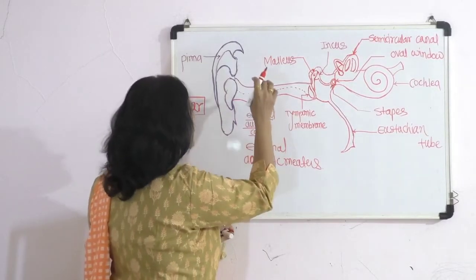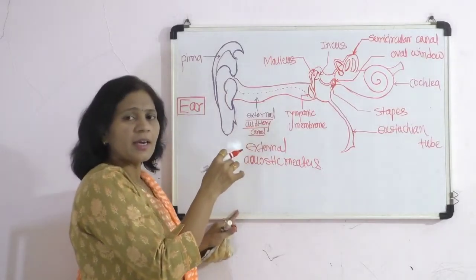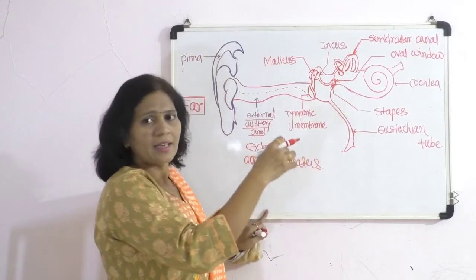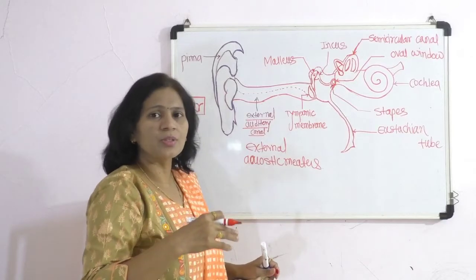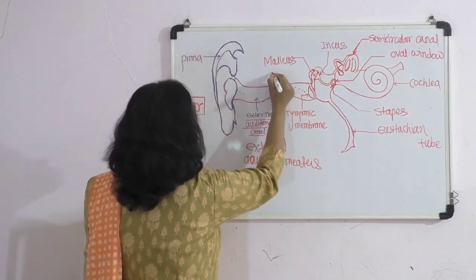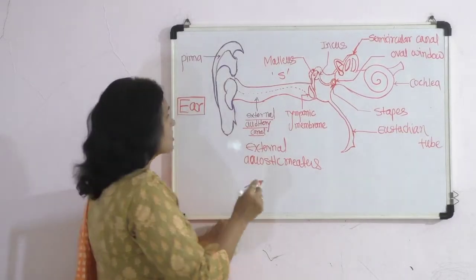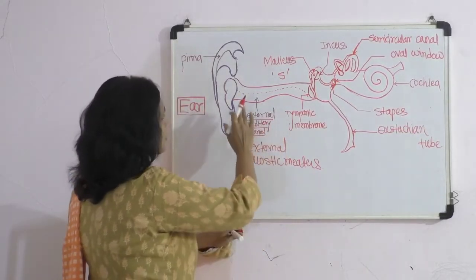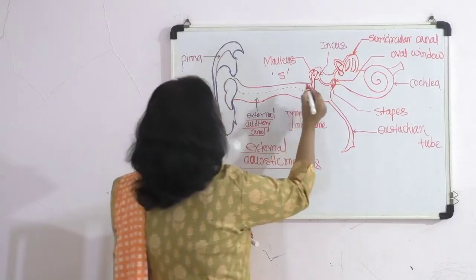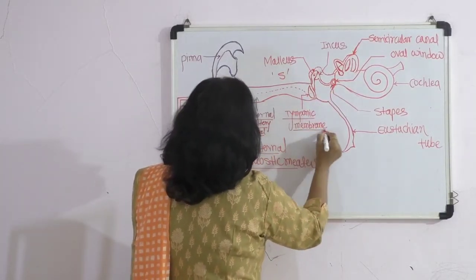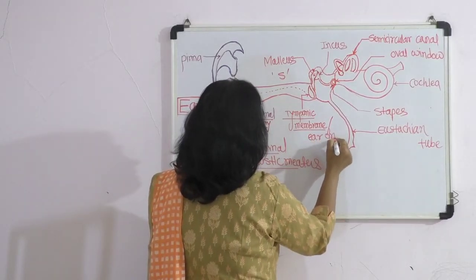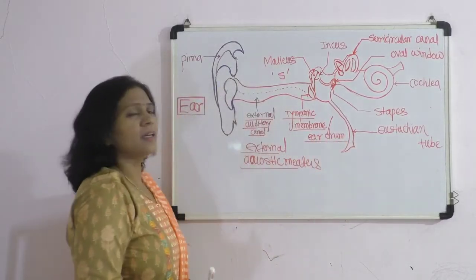The function of this external auditory canal is to carry the sound waves to the next structure of the ear, which is related to the mechanism of hearing. This S-shaped external auditory canal starts from the external acoustic meatus and ends at the tympanic membrane, generally called the eardrum.